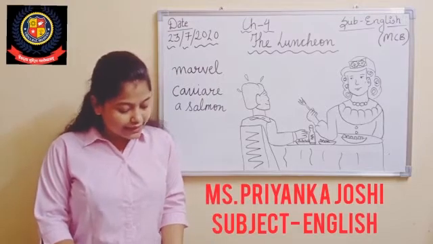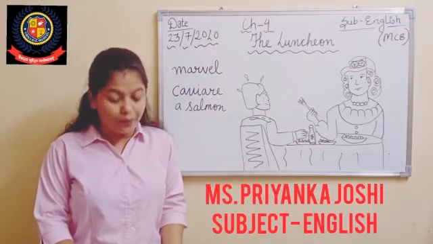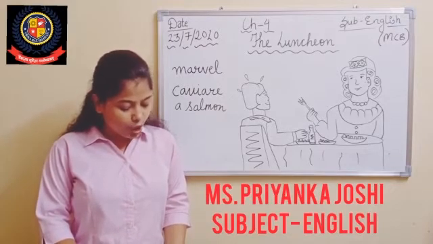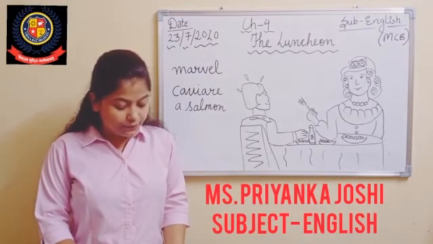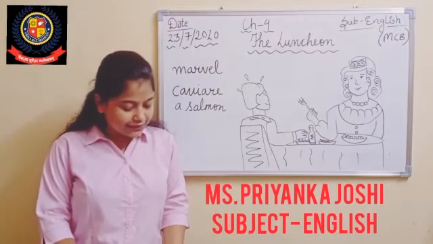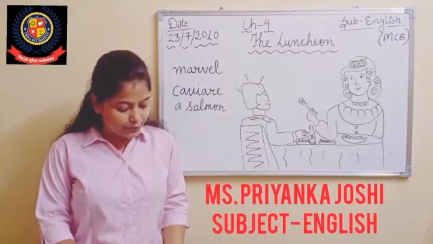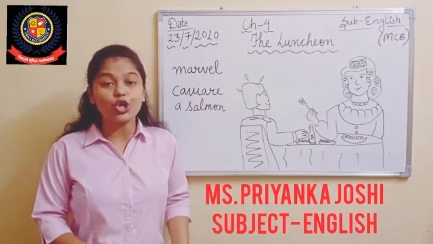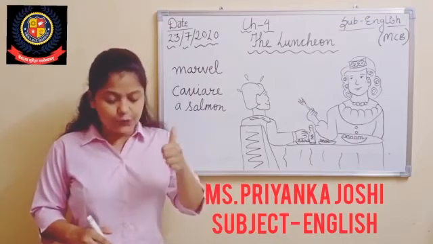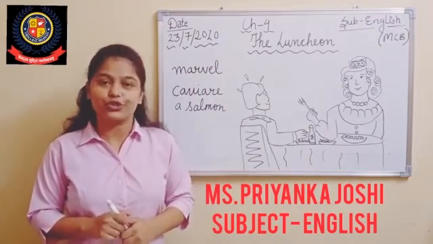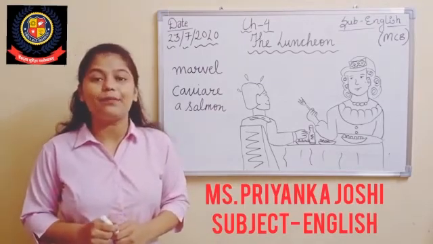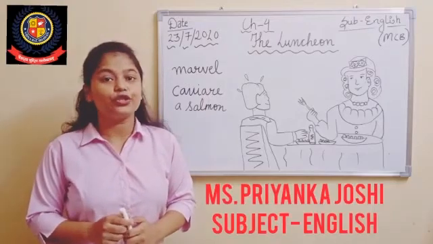Fourth one, the writer did not expect to spend too much for the lunch. Yes, true. Fifth one, the lady wanted to have white wine, but it wasn't readily available. False. And the last is, the writer has compared the peaches to the blush of an innocent girl. Yes, true. So what is the sequence? False, false, false. True, false, true. Right?